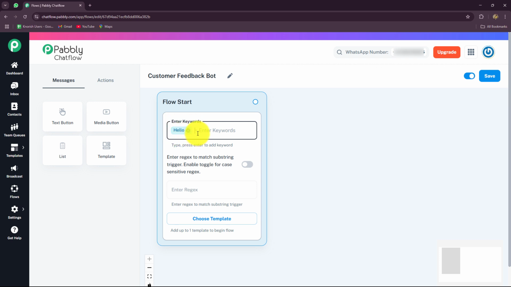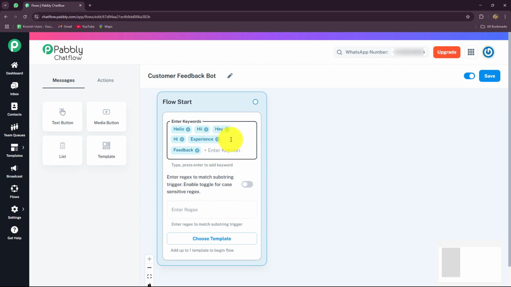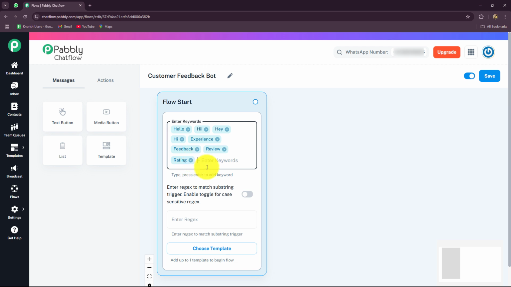In a similar manner, I will add more keywords like hi, which is also a common keyword, hey, or hi with a single I, like this, or we can say experience, feedback, or we can say review, rating, like this. So I have added multiple keywords, but we could have endless possibilities of keywords. According to your business and your requirements, you can add the keywords over here.